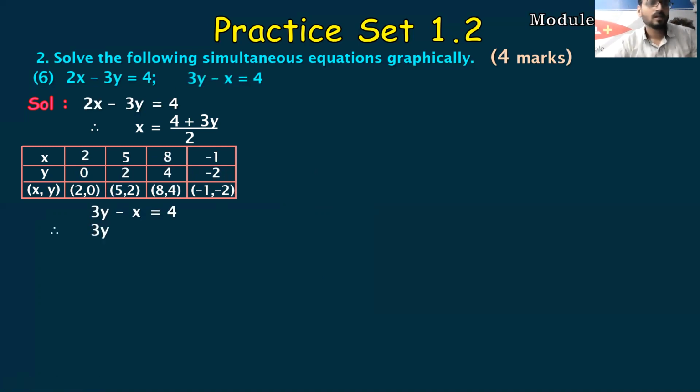Now, always try to make an equation in which you can avoid the denominator part, students. In this equation, if you see, students, I have 3y minus x. X doesn't have a coefficient. So what I will do is, I will make x equal to something. Because if I make x equal to something, I will not get the denominator. Even if I am not getting the denominator, my calculation part is reduced.